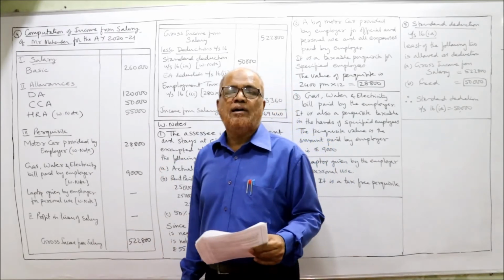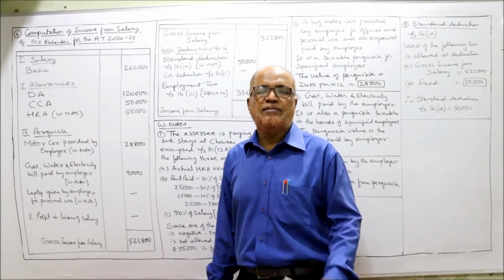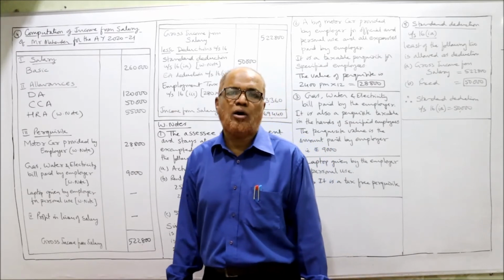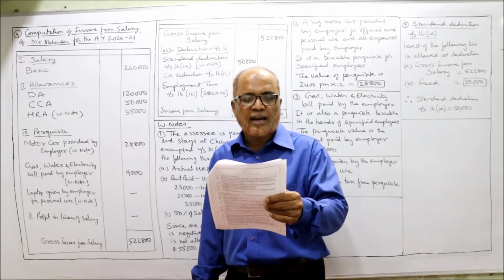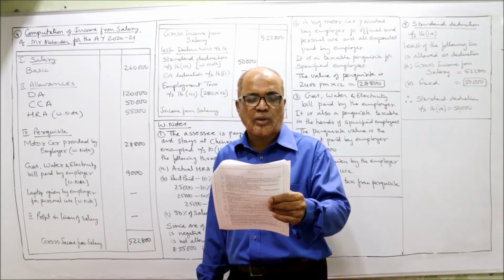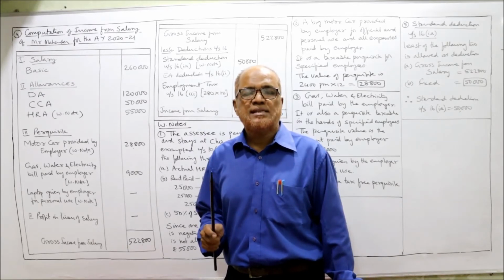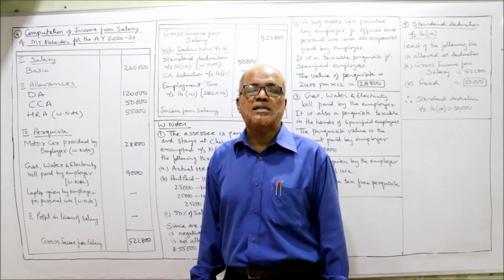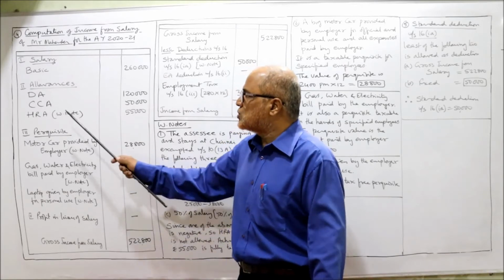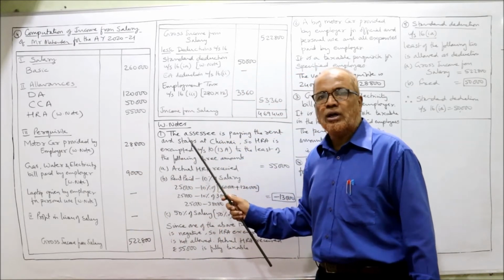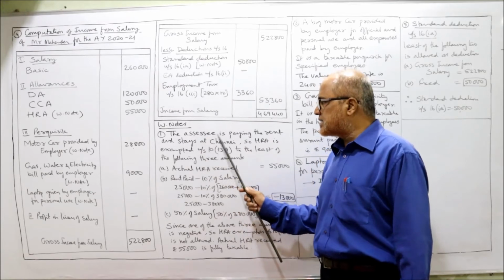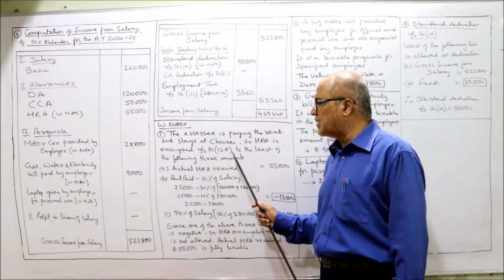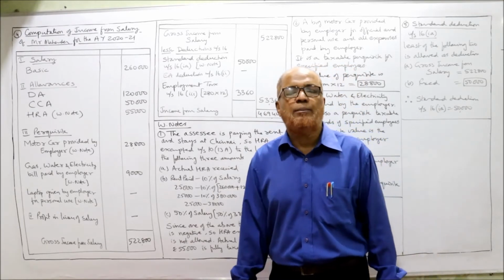Next, house rent allowance. When house rent allowance is received, we have to see whether he is eligible for exemption under section 10(13A) or not. So next point, rent paid in Chennai city 25,000. That means the assessee is paying the rent. So HRA exemption will be allowed under section 10(13A). So HRA exemption 55,000 we got. How we got? Here I am going to explain. The assessee is paying the rent and stays at Chennai. So HRA is exempted under section 10(13A) to the least of the following 3 amounts.